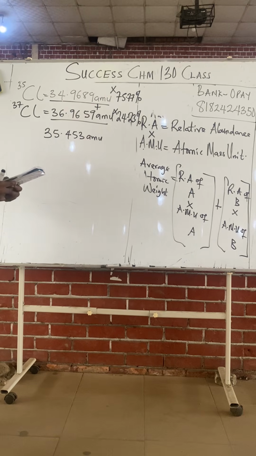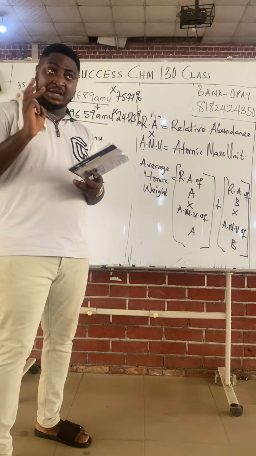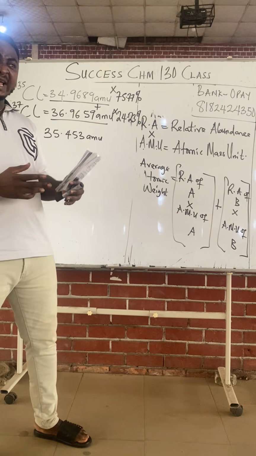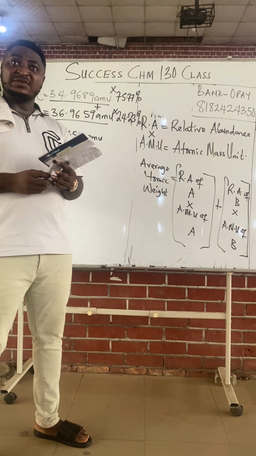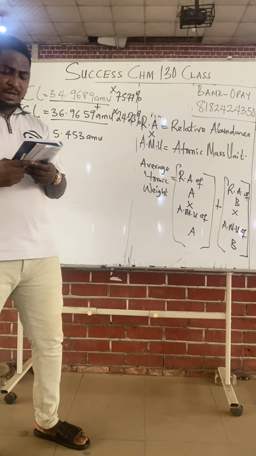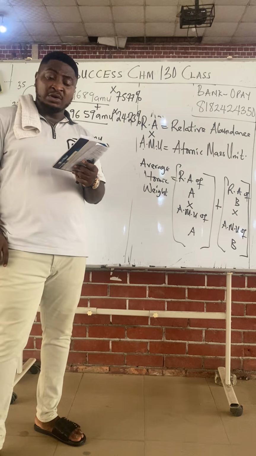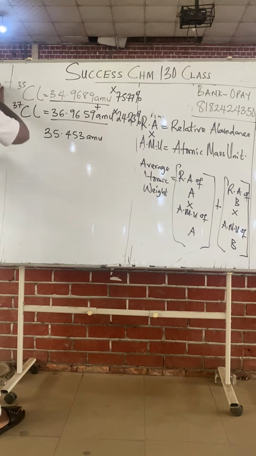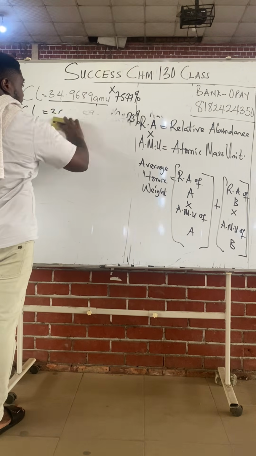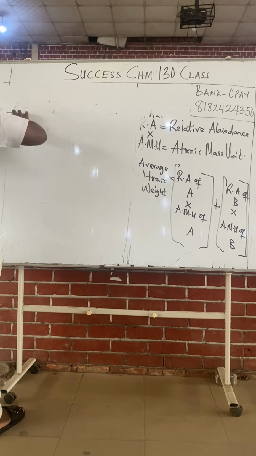Question 3. Oxygen atom consists of 3 isotopes. Let's look at isotopy. What if there are 3? We have looked at 2 examples where there are just 2 isotopes, right? What if there are 3 isotopes? Oxygen atom consists of 3 isotopes.